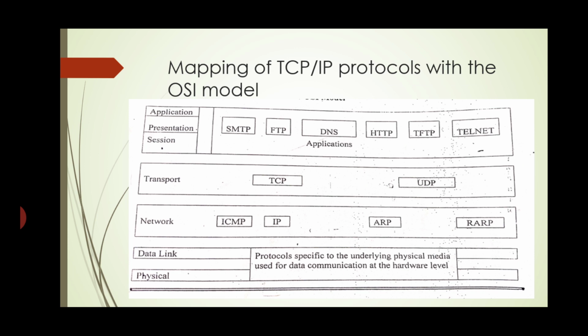The network layer in the OSI model is considered the internet protocol in TCP/IP. The transport layer is the same for both models. Then the presentation layer, application layer and session layer are combined in TCP/IP. So three layers of the OSI model are combined into the TCP/IP model, and it is only one, that is the application layer. So that is the mapping of the TCP/IP protocol with the OSI model.